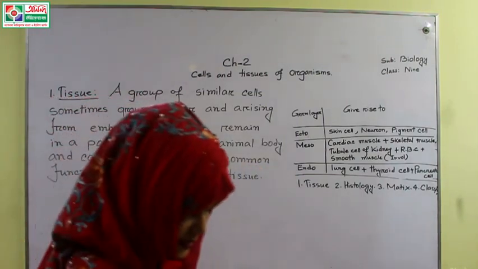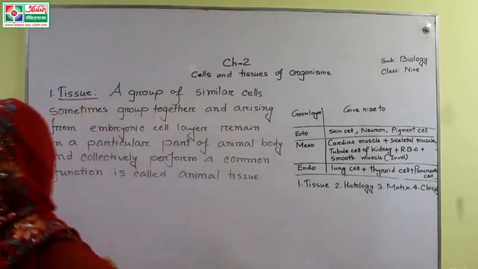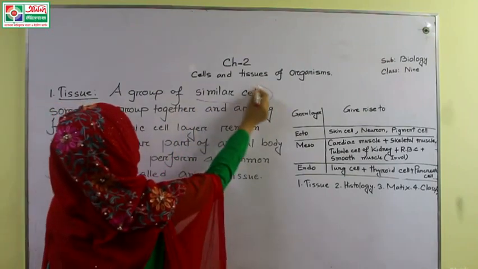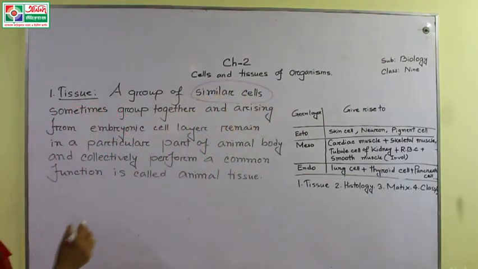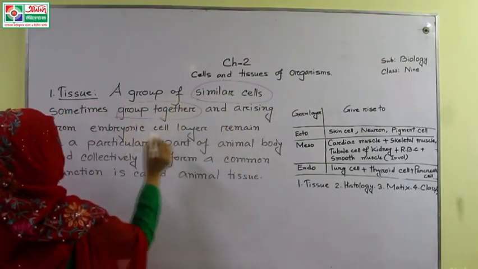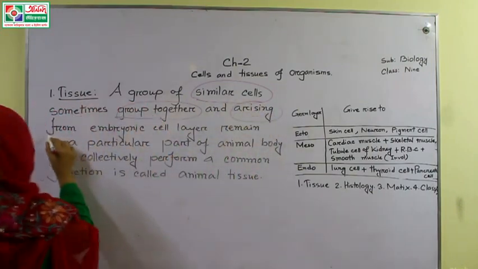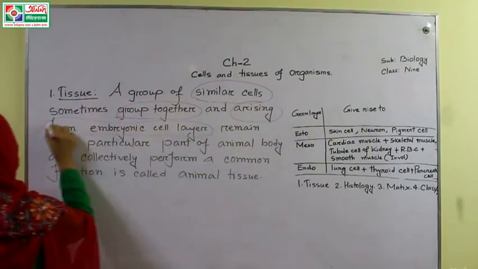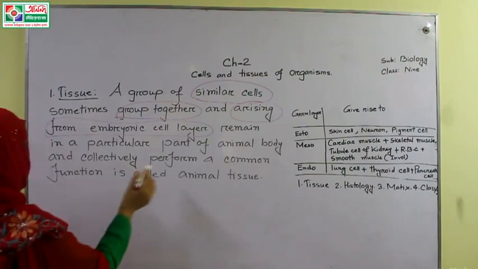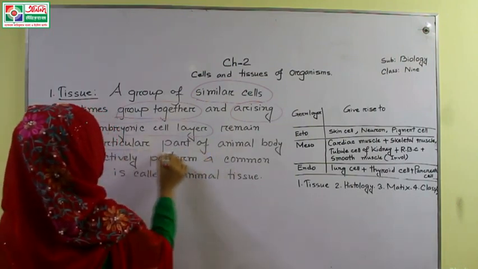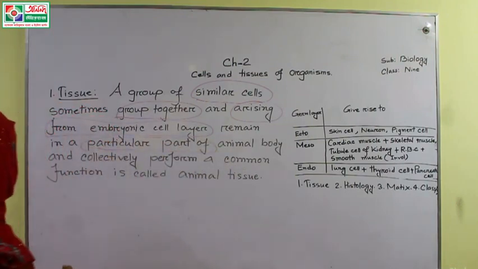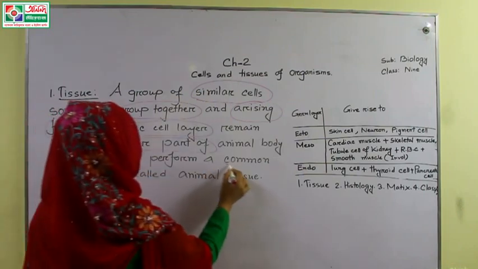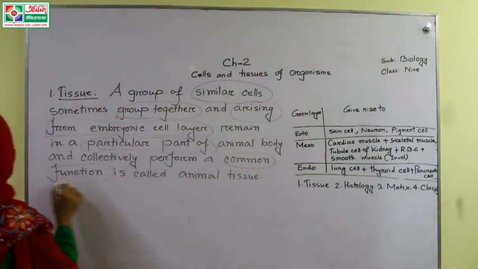So what is it? A group of similar cells grouped together arising from embryonic cell layer remain in a particular part of animal body and collectively perform a common function.